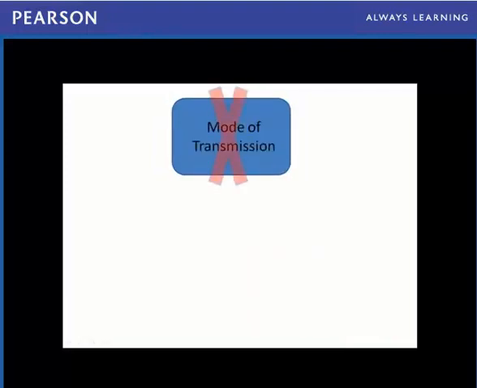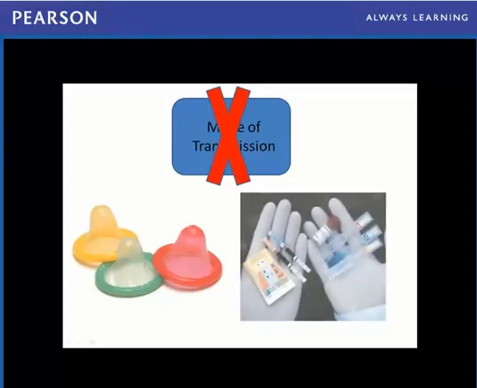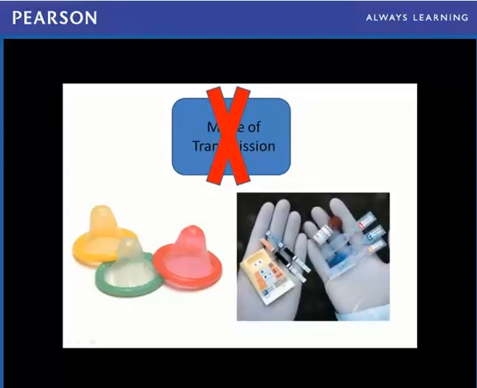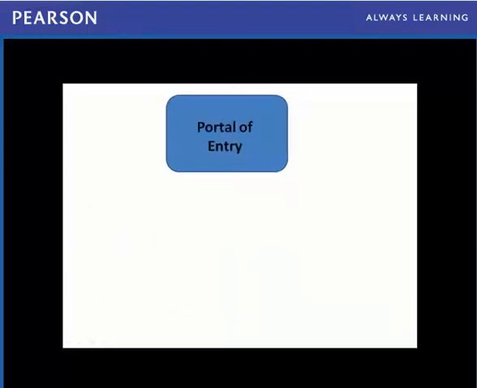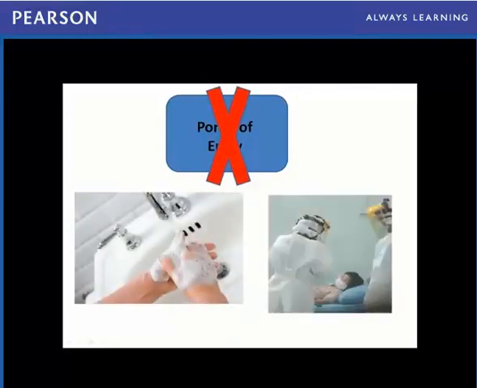We can block the mode of transmission with condom use, hand washing, proper food handling, disinfection, sterilization, airflow control, and elimination of pests that serve as carriers. We can block the portal of entry by aseptic techniques, proper wound care, hand washing, condom use, and catheter care.